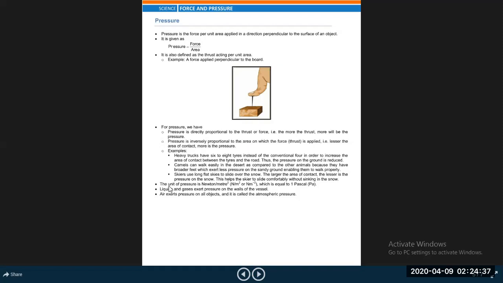And now come to the point. The SI unit of pressure is Newton per meter square, abbreviated as N/m² or N m^-2. Liquid and gas also exert pressure on the walls of the container in which they are contained. Air exerts pressure on all objects, and it is called atmospheric pressure.